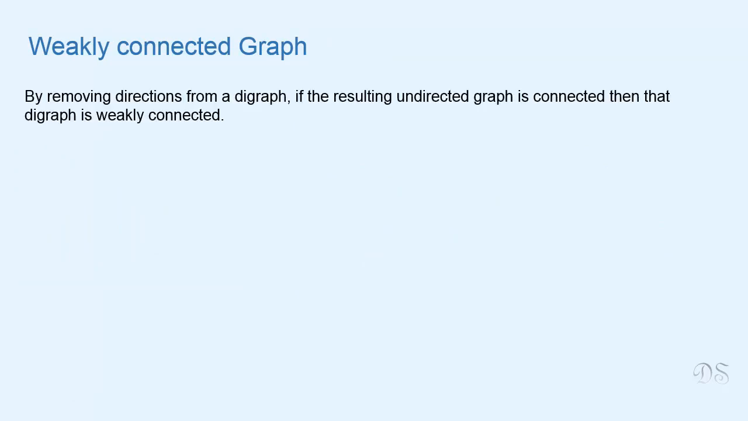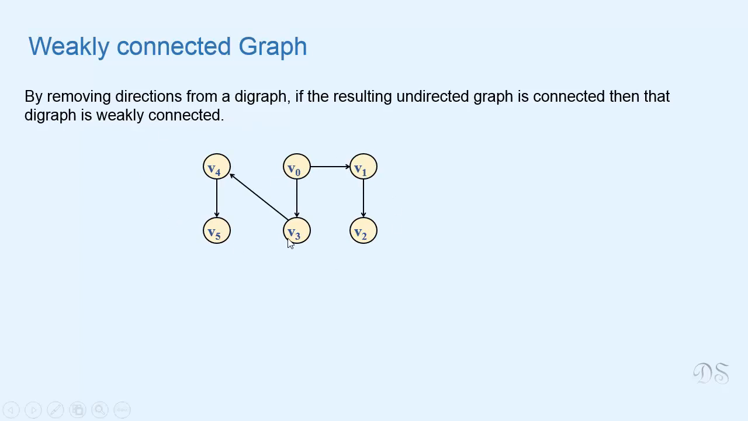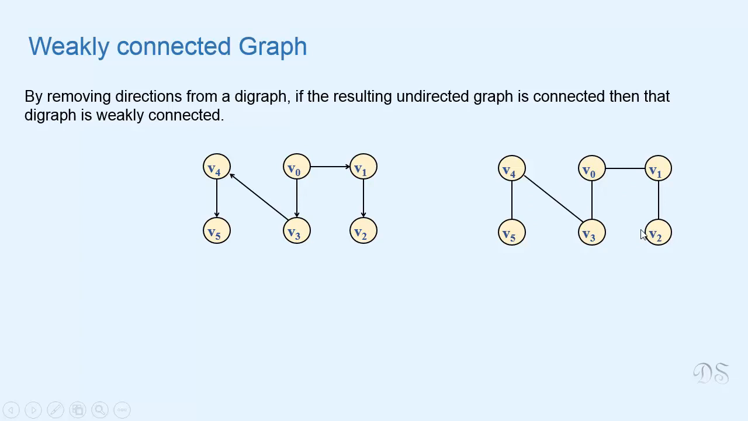Now let us see what is a weakly connected graph. If we remove directions from the edges of a digraph, we'll get an undirected graph. If the undirected graph that we get is connected, then the digraph is said to be weakly connected. For example, if we remove directions from the edges of this graph, we'll get this undirected graph. Now this undirected graph that we get is connected. So we can say that this directed graph is weakly connected.